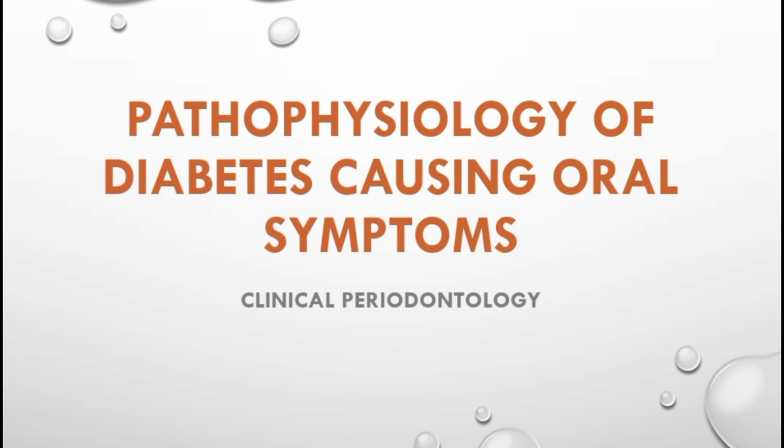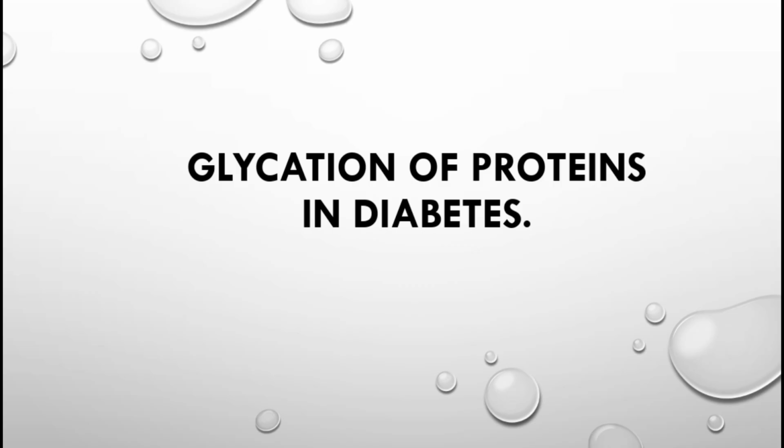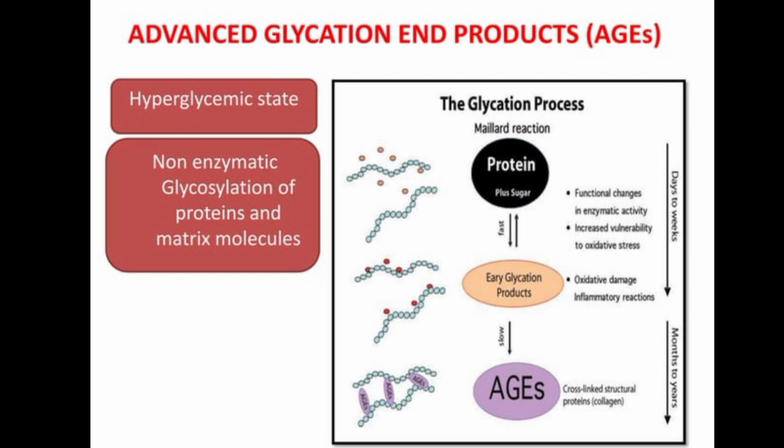The pathophysiology of diabetes leading to gum disease, or periodontal disease, is complex and involves a multifactorial interplay between the host's immune response, microbial environment, and systemic conditions associated with diabetes. Here's an in-depth explanation based on authentic scientific references. Elevated blood sugar levels can have several detrimental effects on the tissues surrounding the teeth.